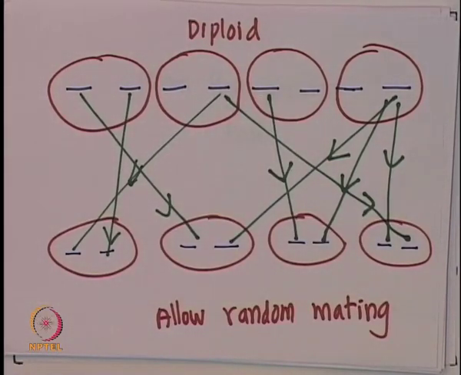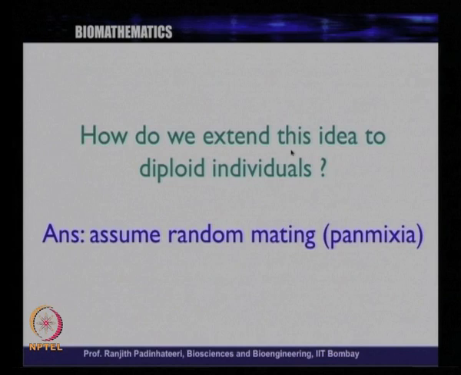So the question we had is, how do we extend this idea to diploid individuals? And the answer is assume random mating. If you assume random mating, technically this is called panmixia, it will turn out that it is exactly the same as the Wright Fisher model.